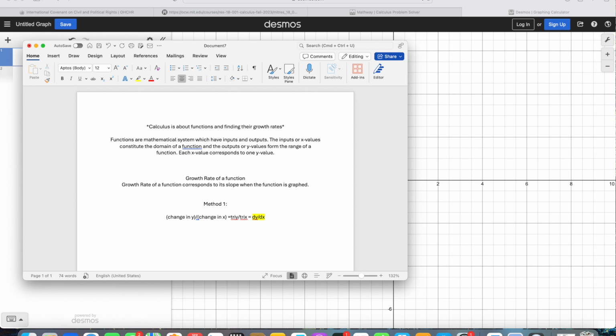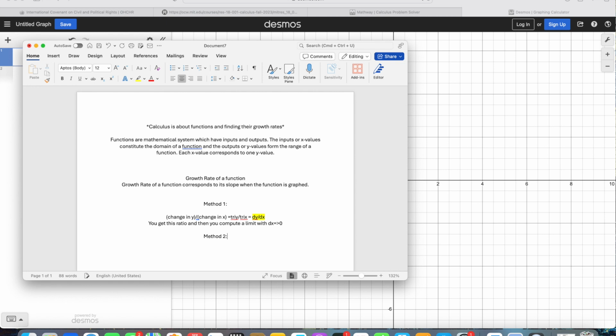So you get this ratio, and then you compute a limit with dx going to 0. We'll get into this later on in the course, but this is the first method for how you find the growth rate of a function.